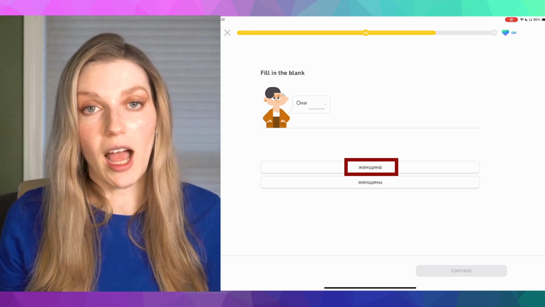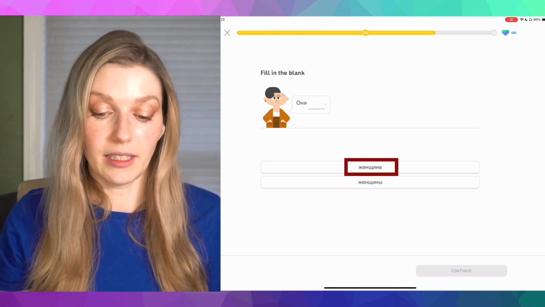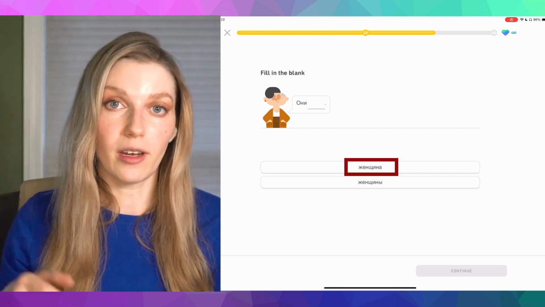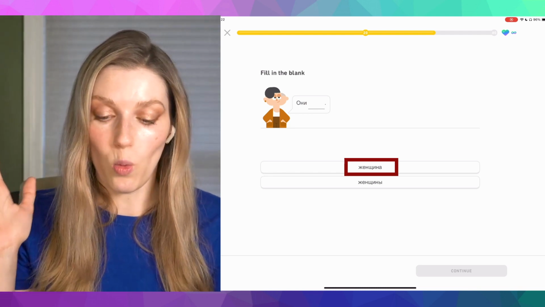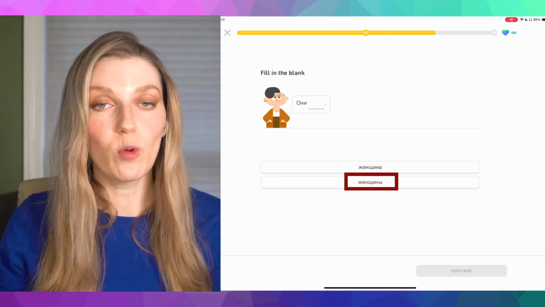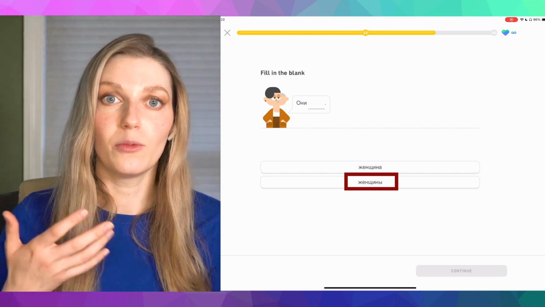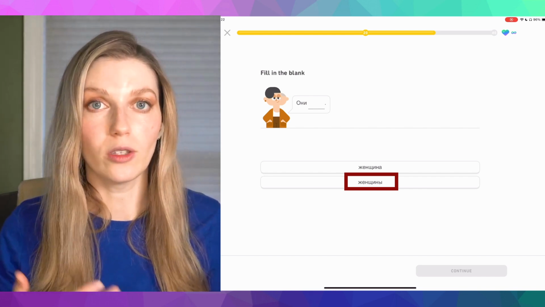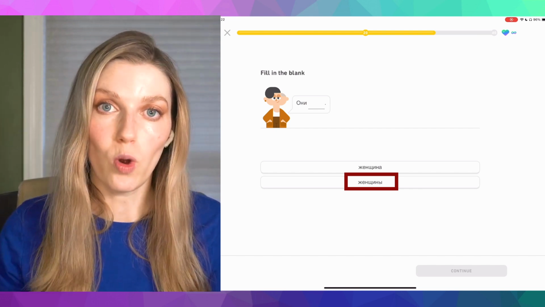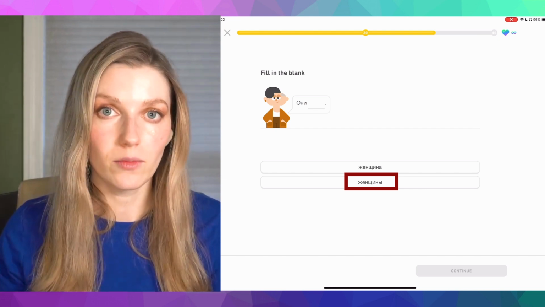So женщина, with the A in the end, indicates that we're talking about a single woman. And женщины with the I in the end implies that we're talking about more than one woman. Women, женщины.